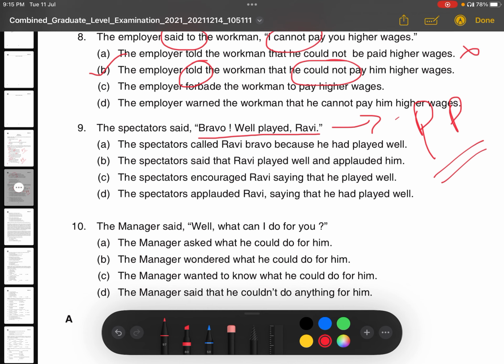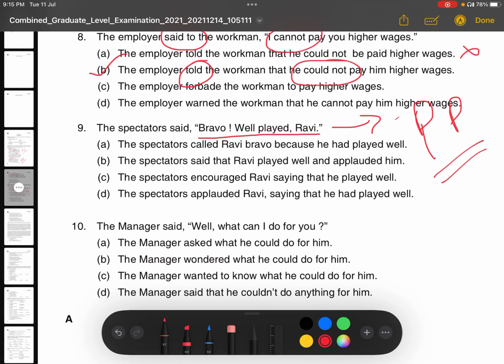The spectators applauded Ravi, saying that he had played well. Is this the correct? Or the spectators called Ravi bravo because he had played well? Or the spectators said that Ravi played well and applauded him? Or the spectators encouraged Ravi, saying that he had played well.